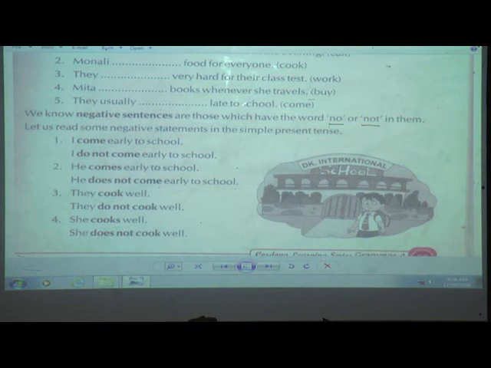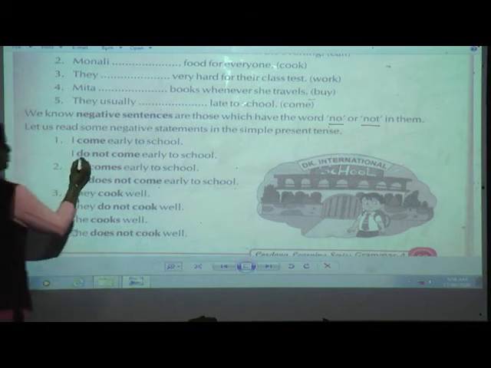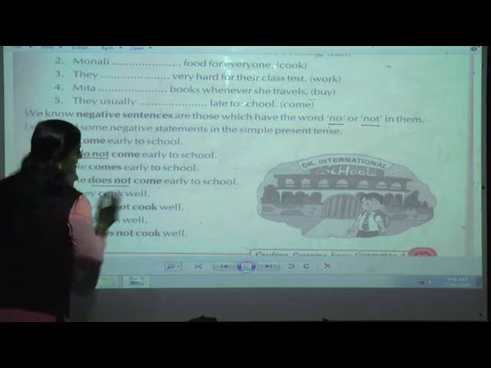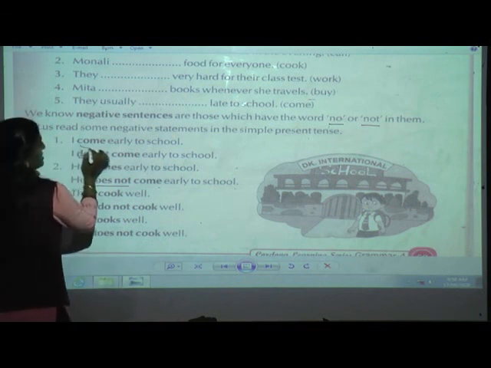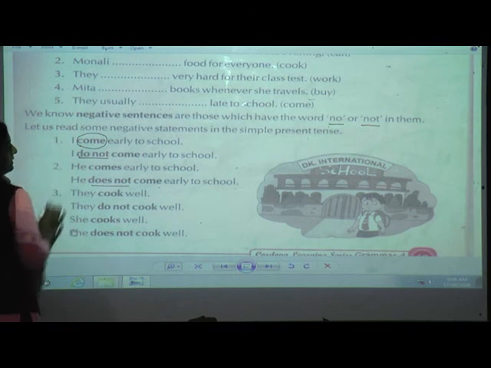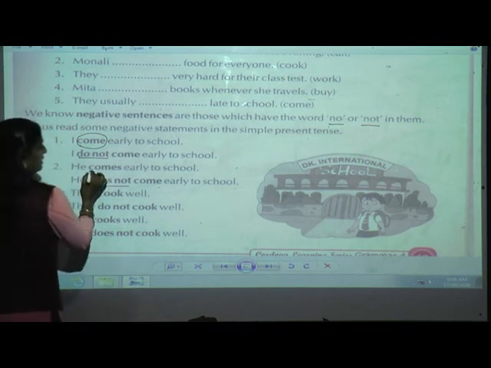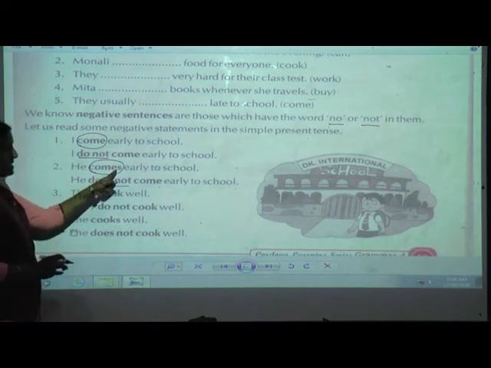Now can you see here students, in all these four examples, sometimes it has come do not and sometimes it has come does not. Why? Why? Because here we can see it is the original form of verb, that is come, and here the verb, if you will see here in the original form of verb, s has been added.